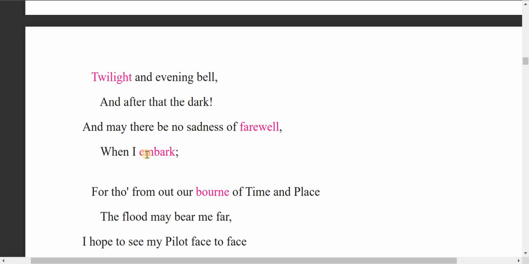So in the third stanza, the poet uses some images. He said that evening bell has rung. Twilight and evening bell, these things are images. They symbolize death, they symbolize approaching death. And after that dark, and may there be no sadness of farewell when I embark.